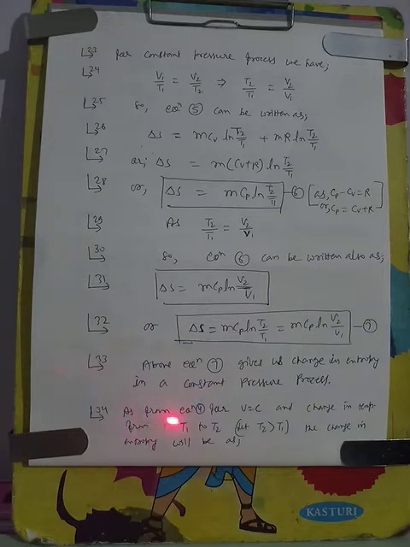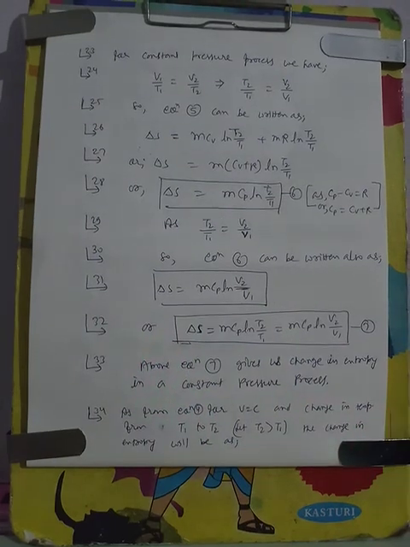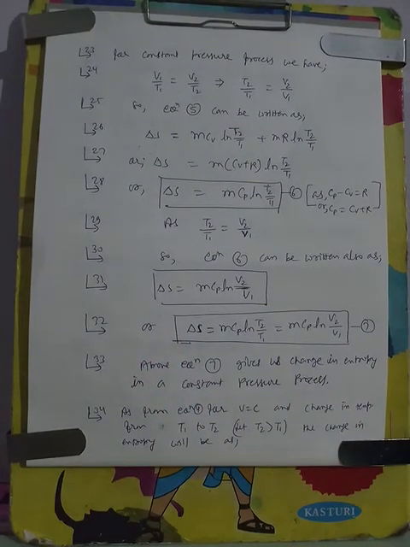So when we compare the change in entropy in constant volume process and constant pressure process, keeping the limits T1 and T2 the same, what are we observing?